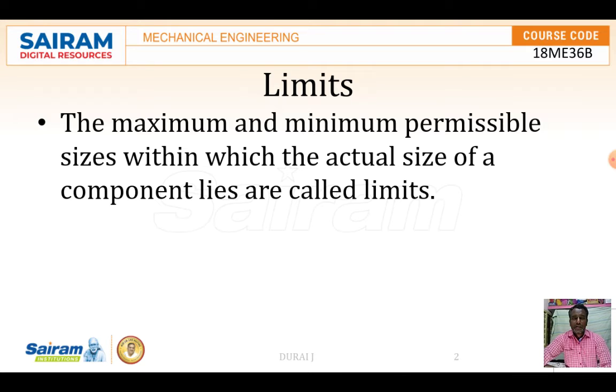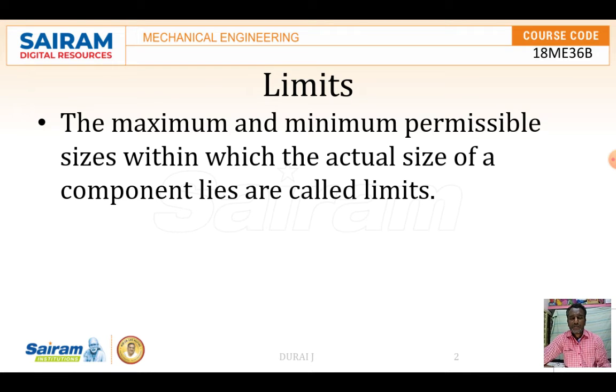Why are limits provided? Because we cannot manufacture all the components at the same basic size. Due to manufacturing error, measurement error and tool error, for various reasons we cannot manufacture all the components at the basic size. So that is provided by the limits. The limits are provided by the concerned authority, and depend upon the material sizes.